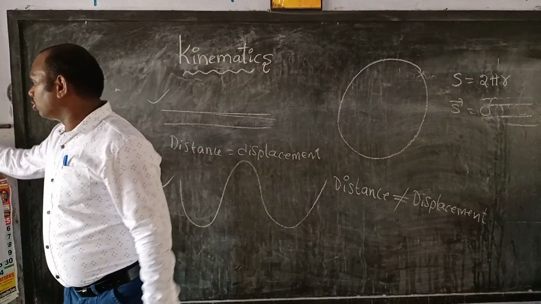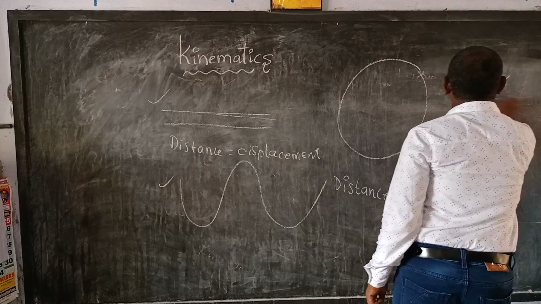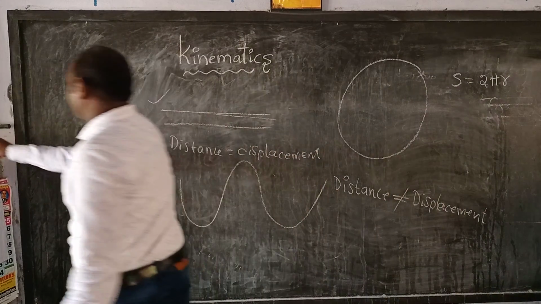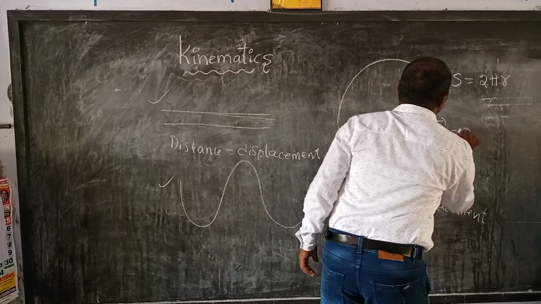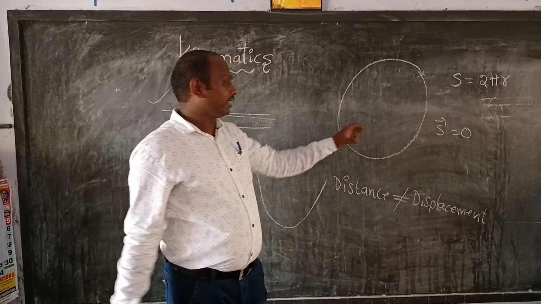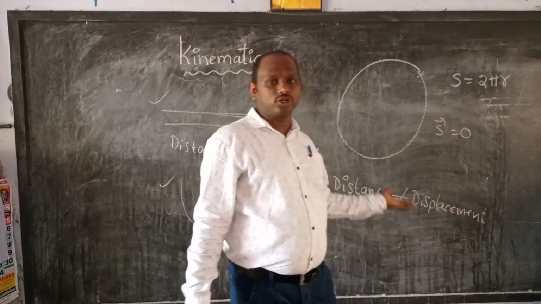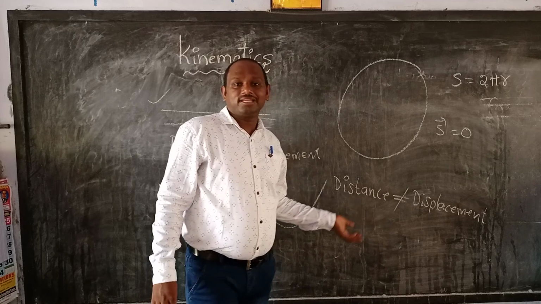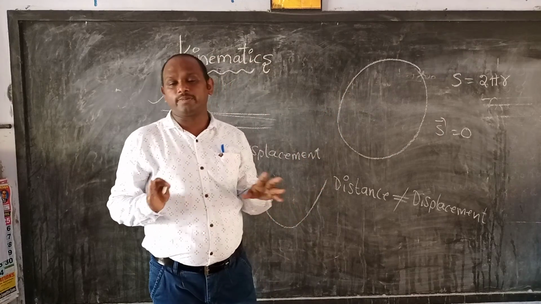Why will the displacement be 0 here? What is the reason? See, what is the definition of displacement?